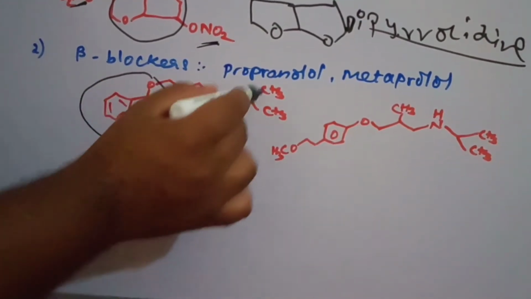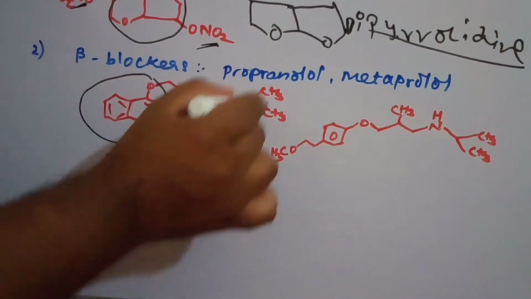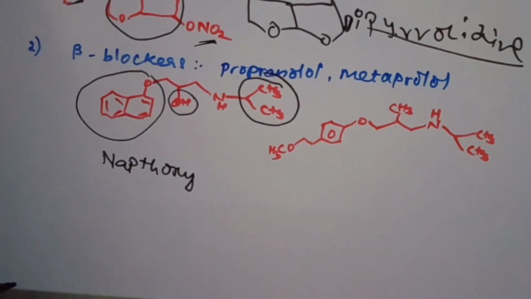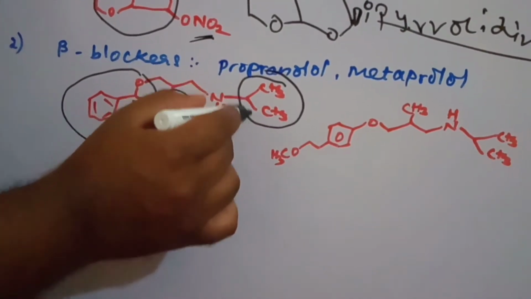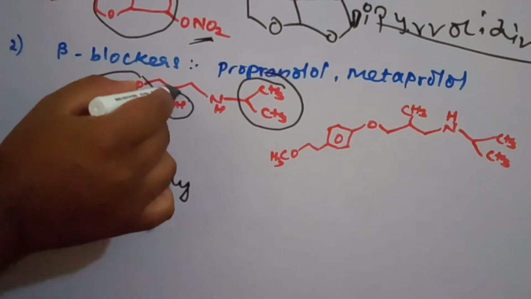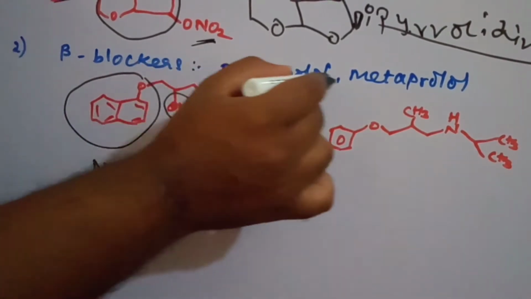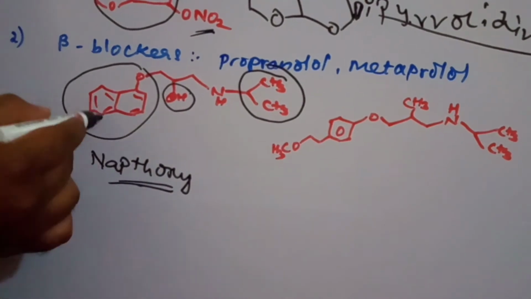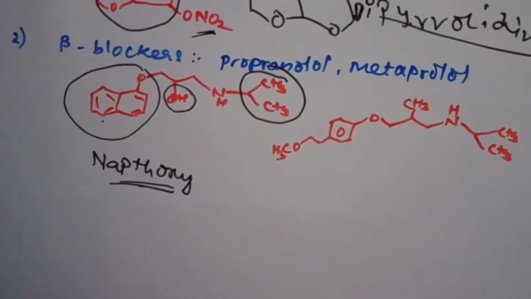Why do we call it propranolol? Because there is a propyl group, an isopropyl group, CH3, CH3, and also an alcohol group. That's why we commonly call it propranolol. But the basic nucleus present in this ring is naphthoxy.